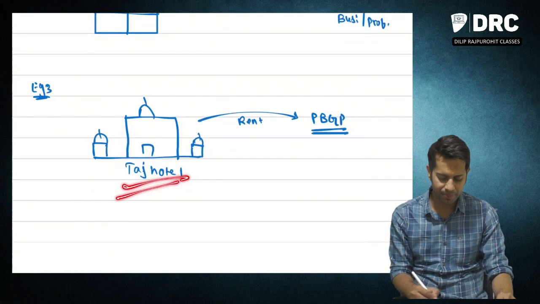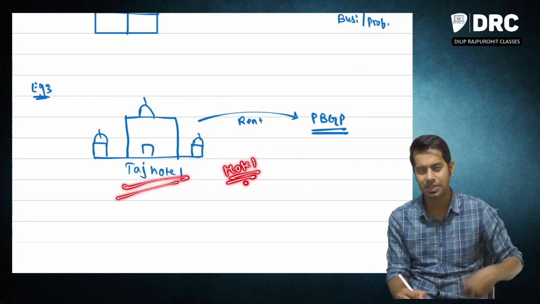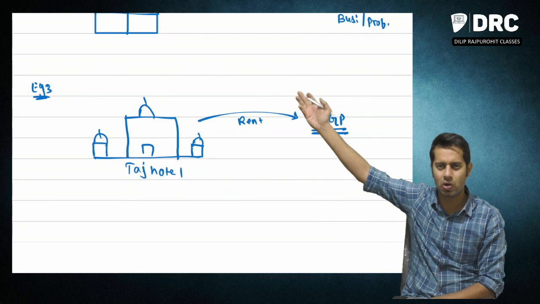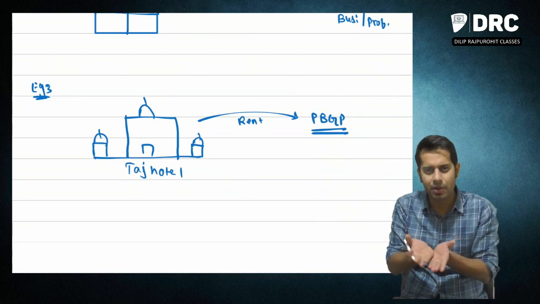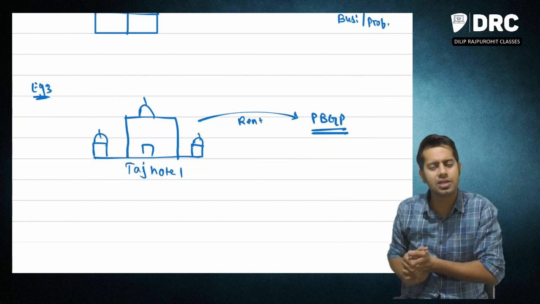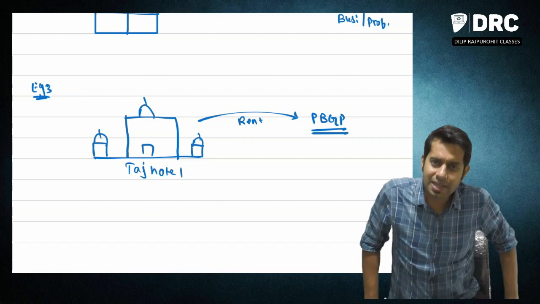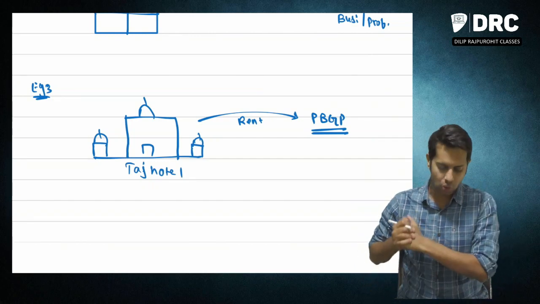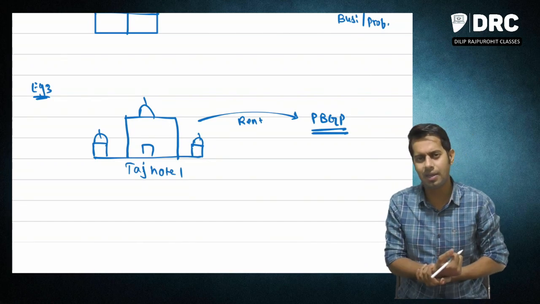Similarly, Taj Hotel, meaning the hotel business, etc., the people who are running hotels. Basically, this PG which you saw was my house property, correct? See, what do you mean by house property? Building and land appertaining to such building. Sir, this Taj Hotel is a house property. Yes, sir, this Taj Hotel is a house property. So, sir, if Taj Hotel is giving rooms on rent, then should the income be taken under the head income from house property?